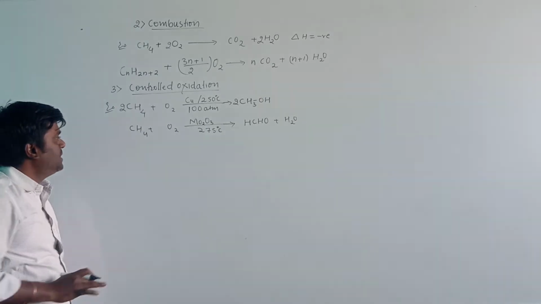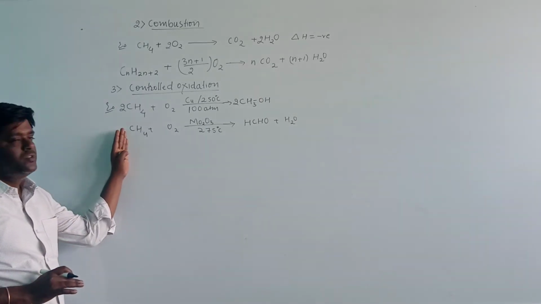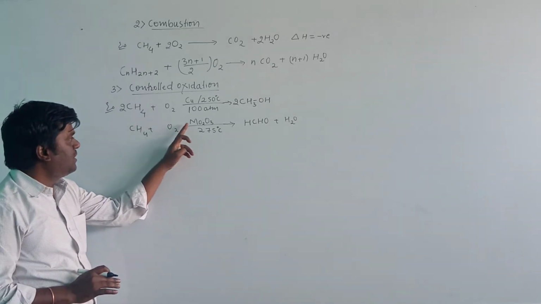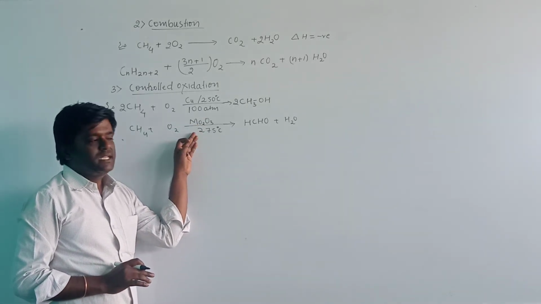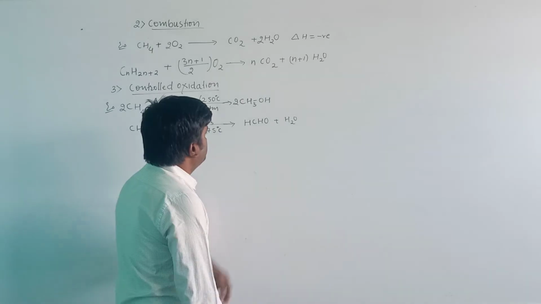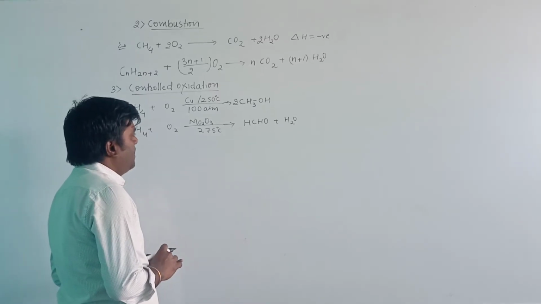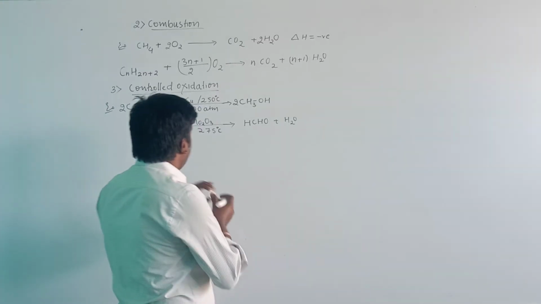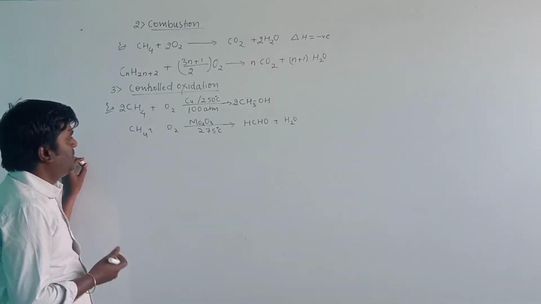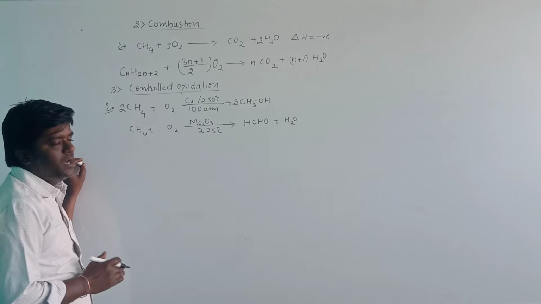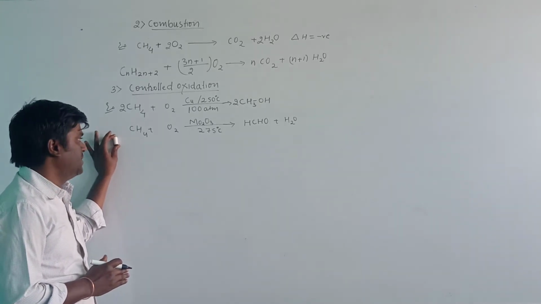We are taking methane and carrying out the oxidation in the presence of molybdenum oxide at 275 degrees Celsius, and it will produce formaldehyde and water molecules. Here, balance the reaction. The number of hydrogen is 2, that is 4. Number of carbon 1, oxygen 2. Okay, this is a completely balanced chemical equation.